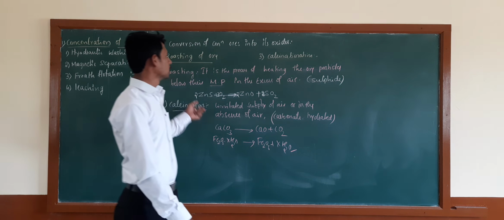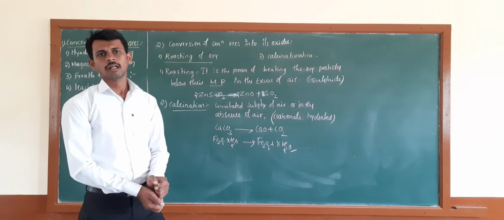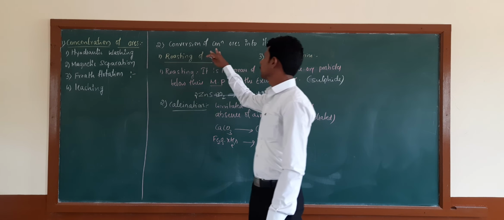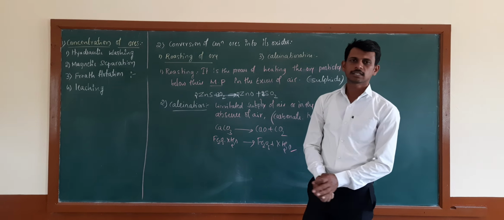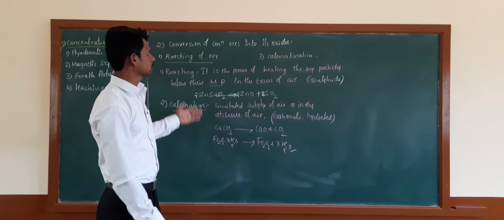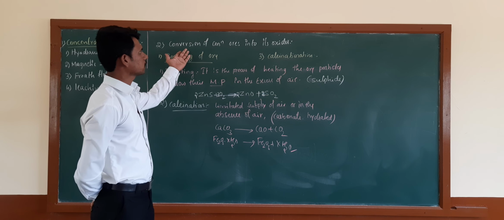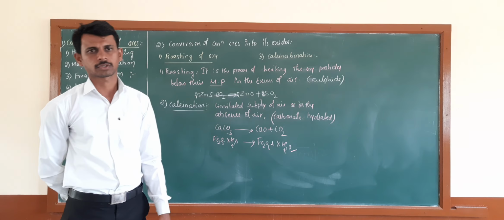Therefore, we use two methods, roasting and calcination. This is the conversion of concentrated ore into its oxide form. In the next class, we will go through the next step, that is the reduction of the oxide form of the ore. Okay.